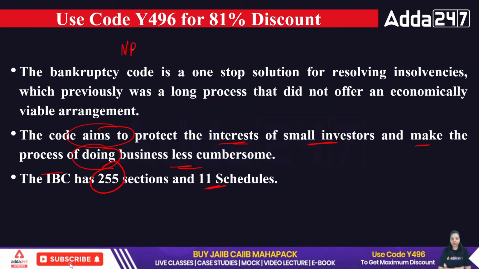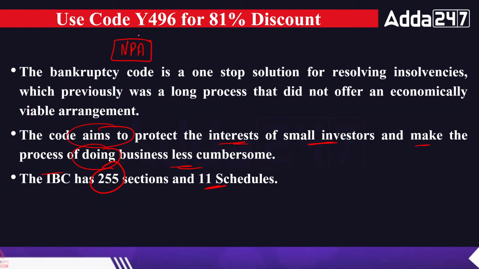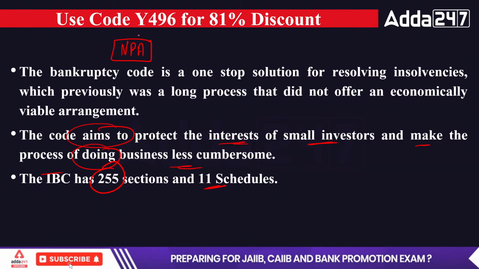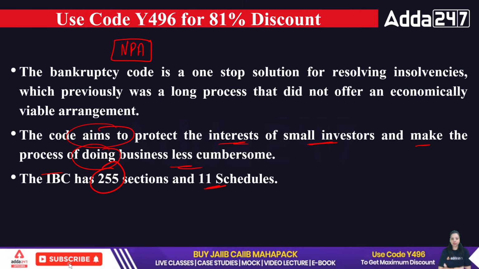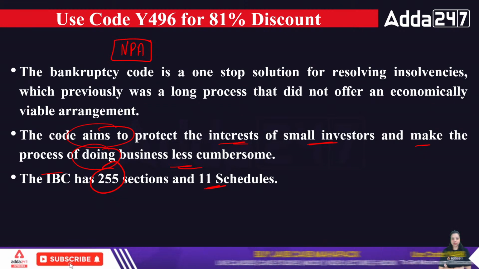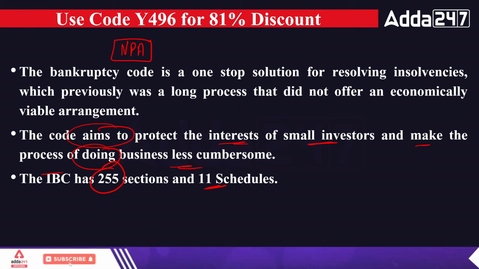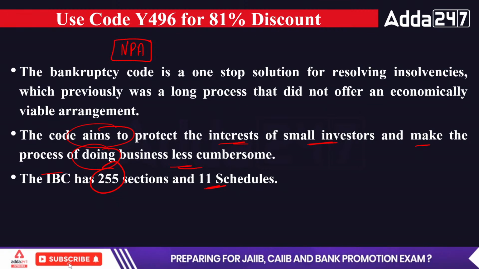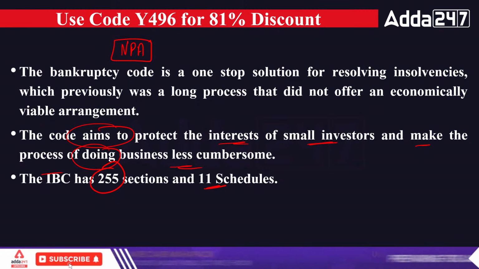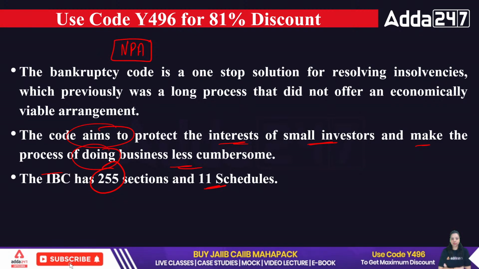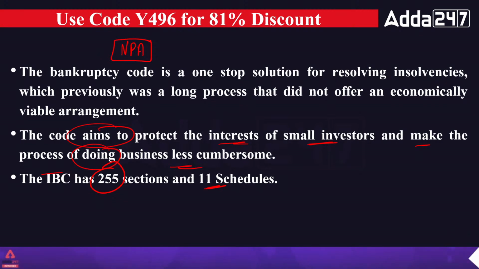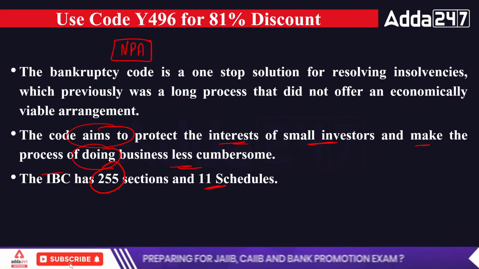We already know, a non-performing asset is an asset of the bank which is supposed to generate income for the bank. For example, if a bank is providing a loan, why is the bank giving the loan? To generate a certain income in the form of interest. But when the customer is not paying the interest and the part of the principal in installments, it creates a non-performing asset. It's an asset of a bank which is not creating an income for the bank. That is known as NPA.